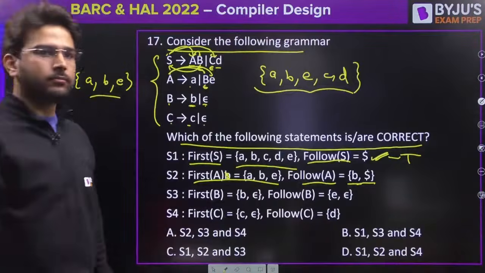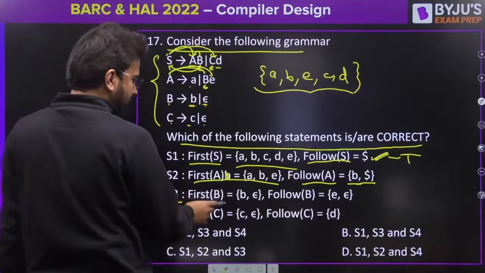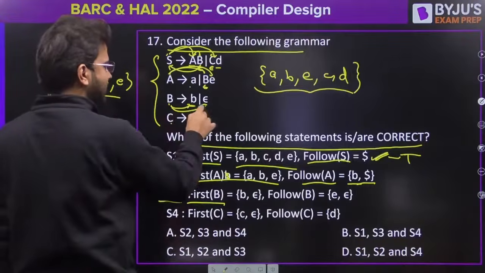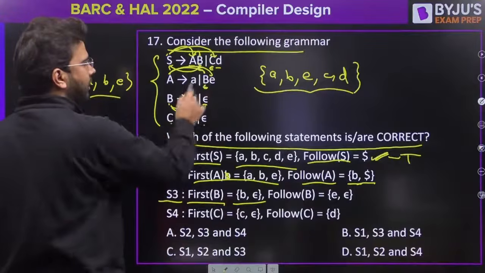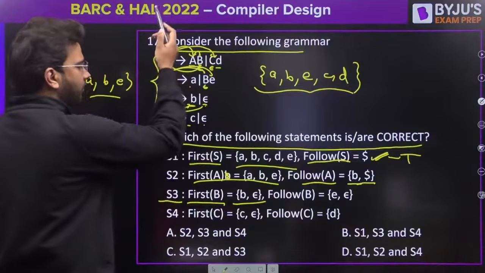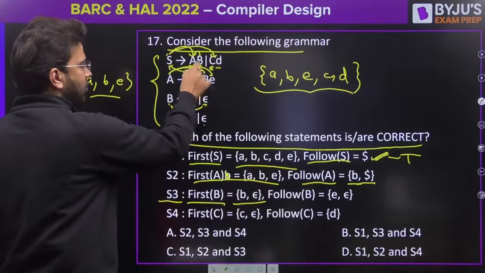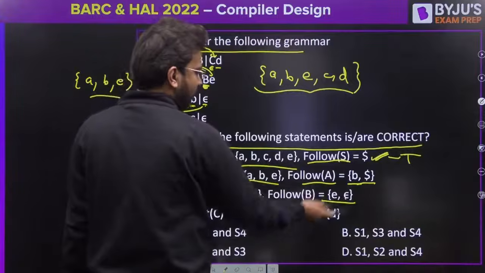Is it clear? Let's say this S3. Let's say this first of B. First of B is small b. First of B is epsilon as well. So b comma epsilon. Follow of B. Yes, we have B here. Follow of B is nothing. That means follow of S. B is here also. Follow of S, that means dollar should be there. Dollar is not there. Epsilon is there.